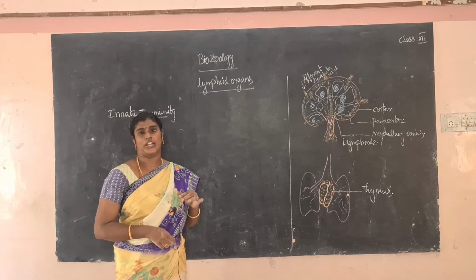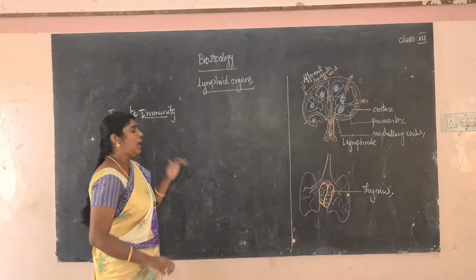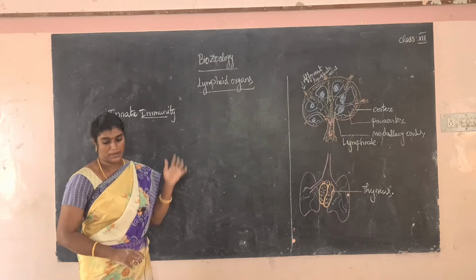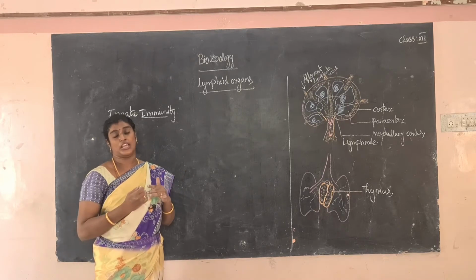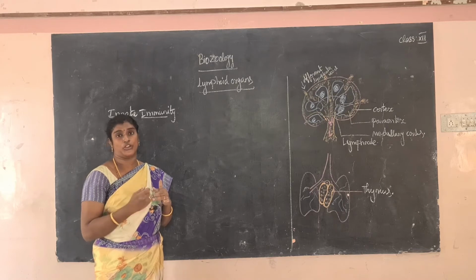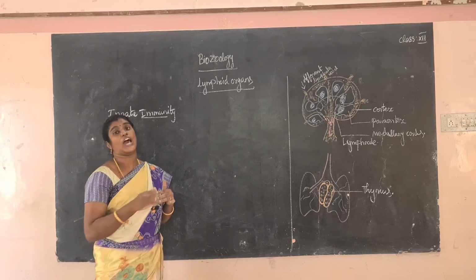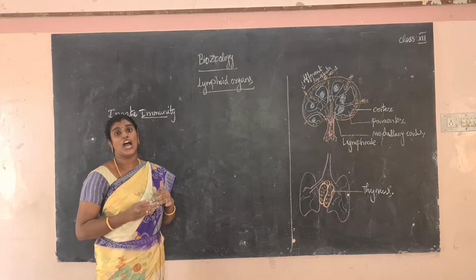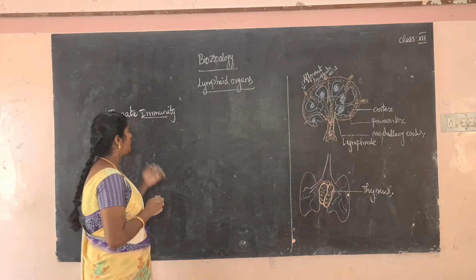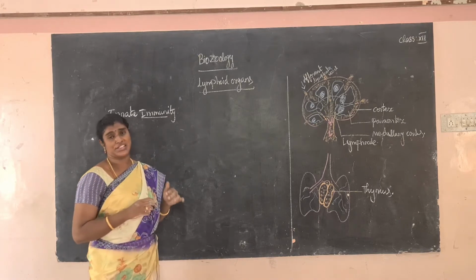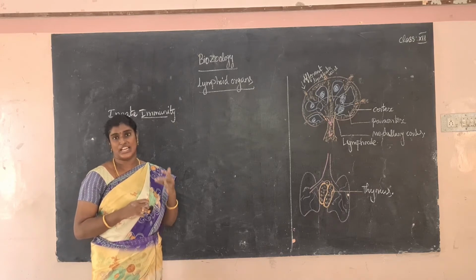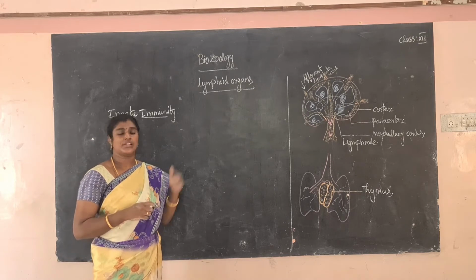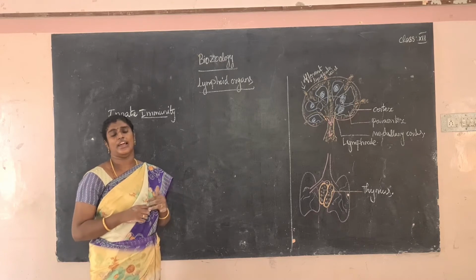What is the meaning of acquired immunity? Acquired immunity is the immunity the individual acquires after birth. What are the characteristics of acquired immunity? Antigenic diversity and memory cells.